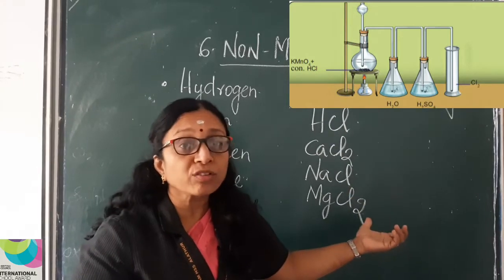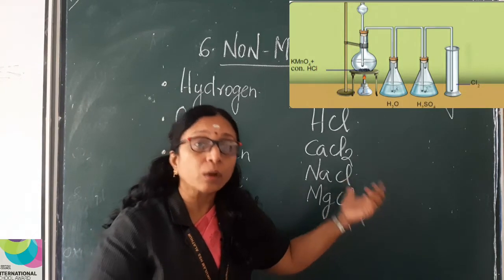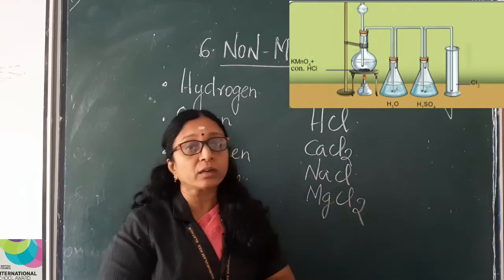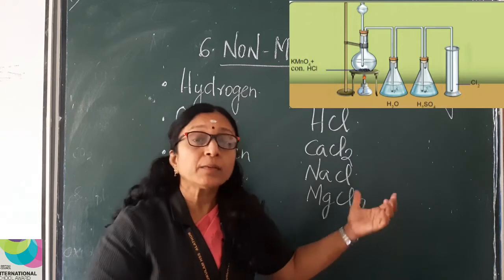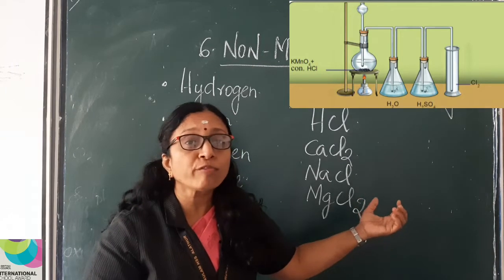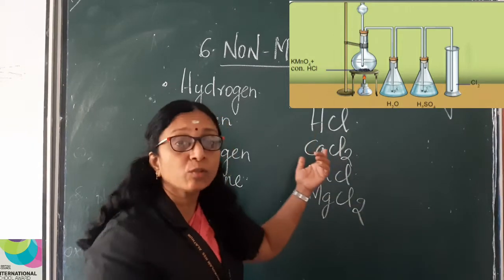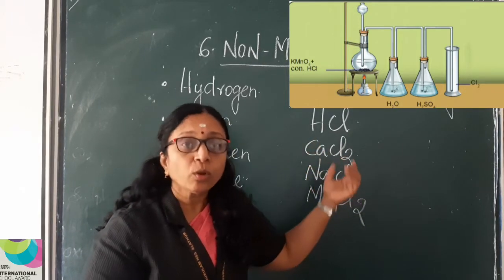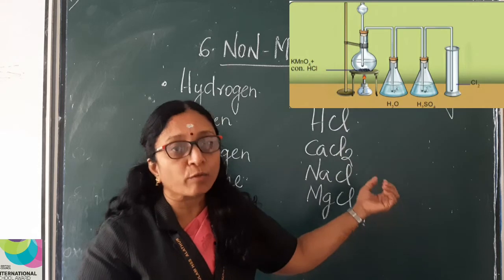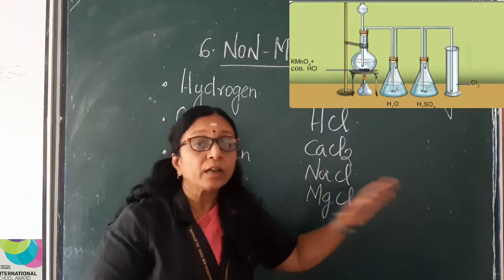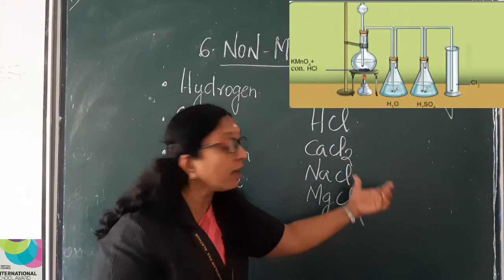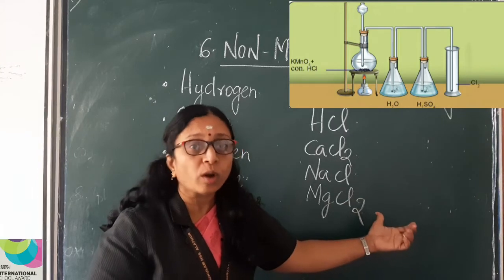So this chlorine gas which is released through that thin glass tube first enters one conical flask which contains water. Why is it passed through water? Why is chlorine gas passed through water? Because it might contain traces of HCl. From where do you get HCl? HCl is one of the reactants. So it might contain traces of HCl. So to remove the traces of HCl, chlorine gas is passed through water.